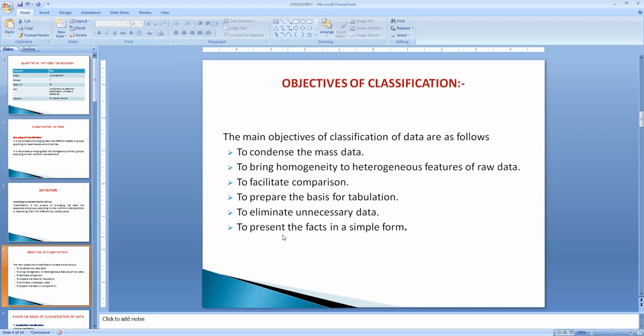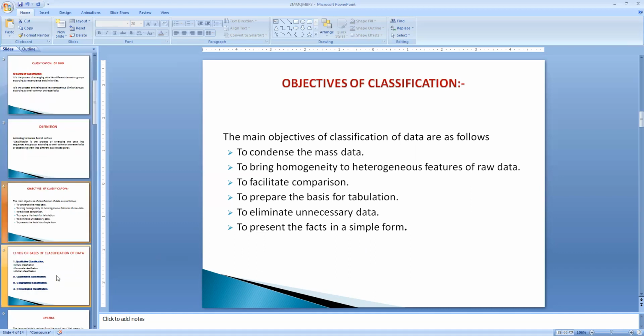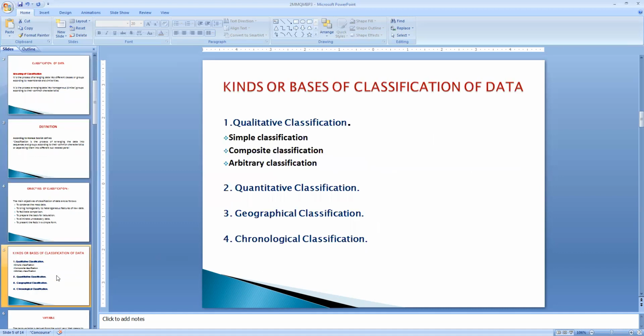With the help of classification, we can eliminate unnecessary data. Only the required data can be retained, and the data which is not required can be eliminated. The data can also be presented in a very simple form. So we require classification. Let us go on to the different kinds or bases of classification of data.